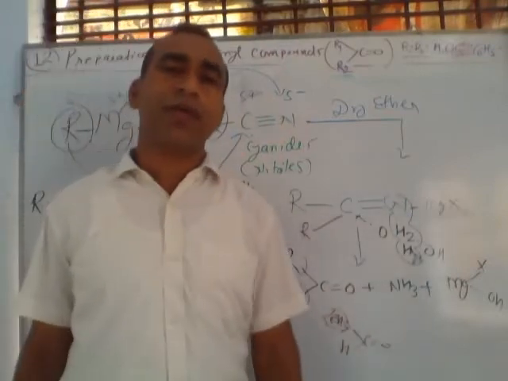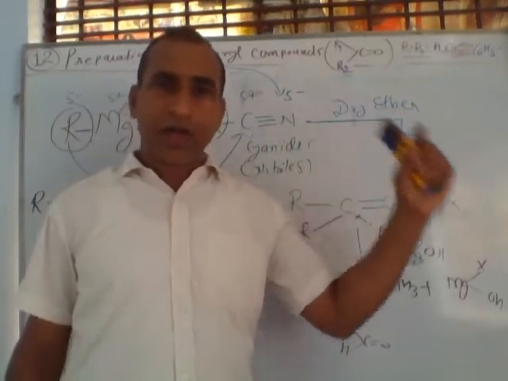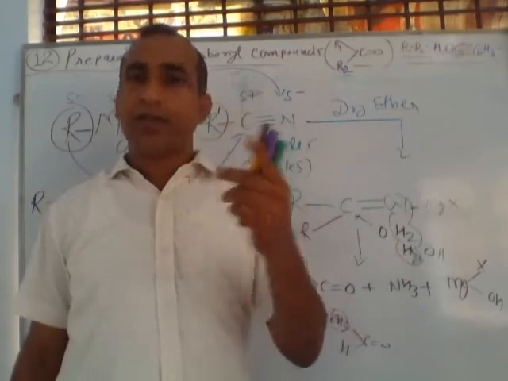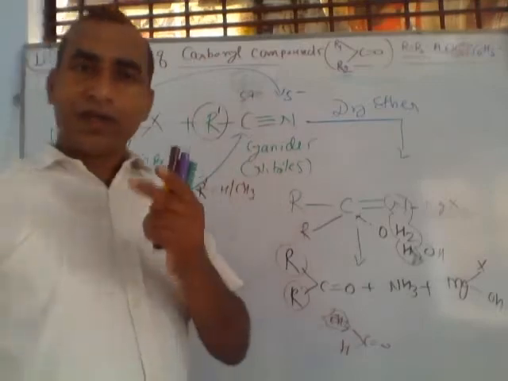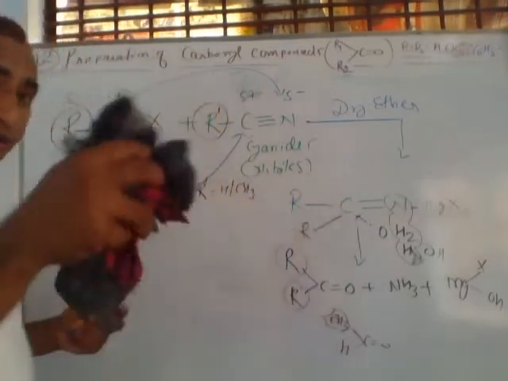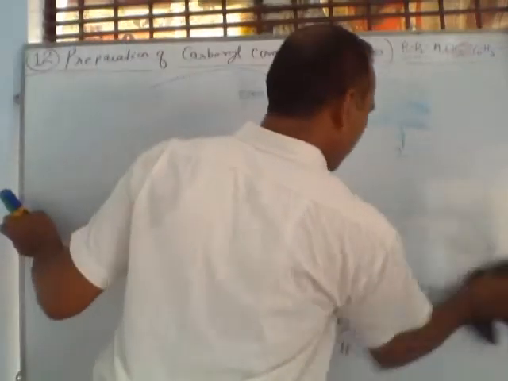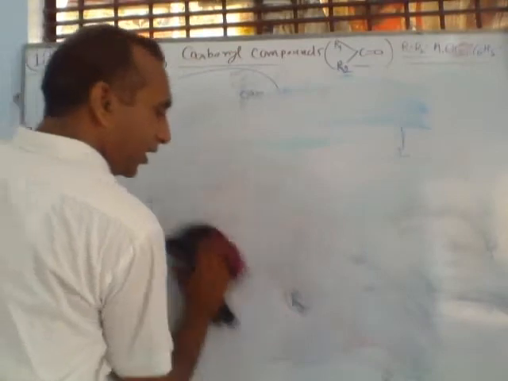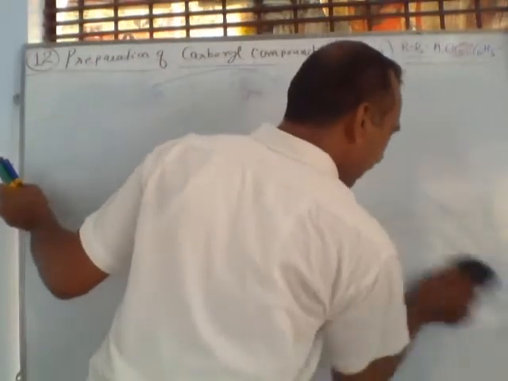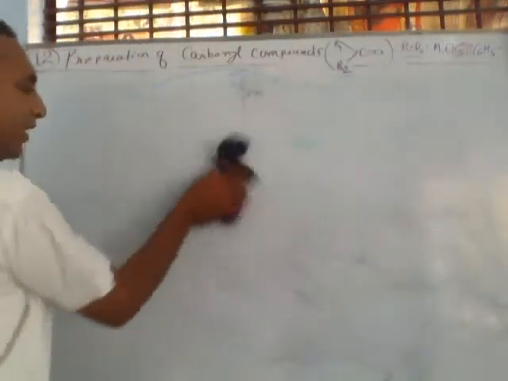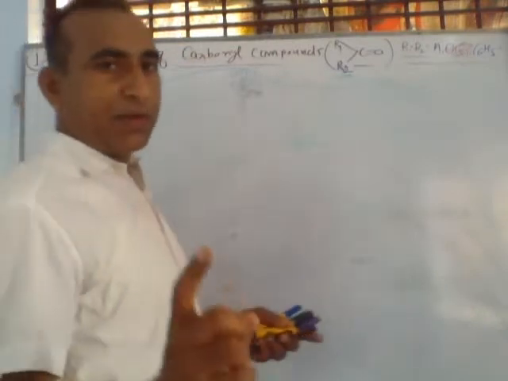So, what was the second topic? The first was RMgX, the second is alcohol, meaning oxidation of alcohol. So the second method is oxidation of alcohol. So do you know alcohol? Alcohols are ROH. Generally alcohols are in three different categories: primary, secondary and tertiary. So for preparation of aldehyde and ketone, we use only primary and secondary.